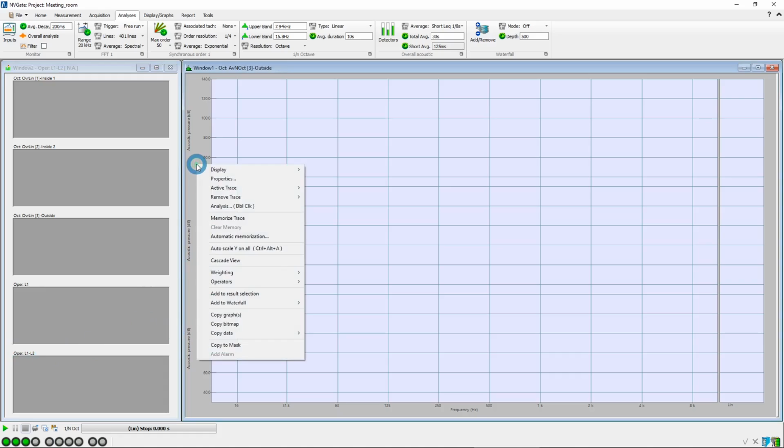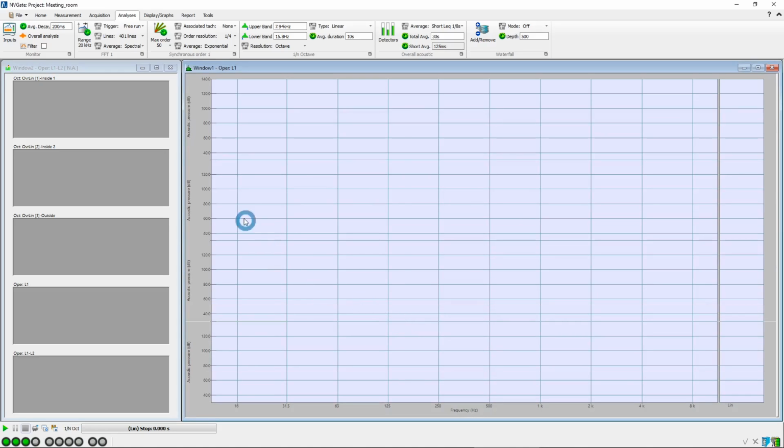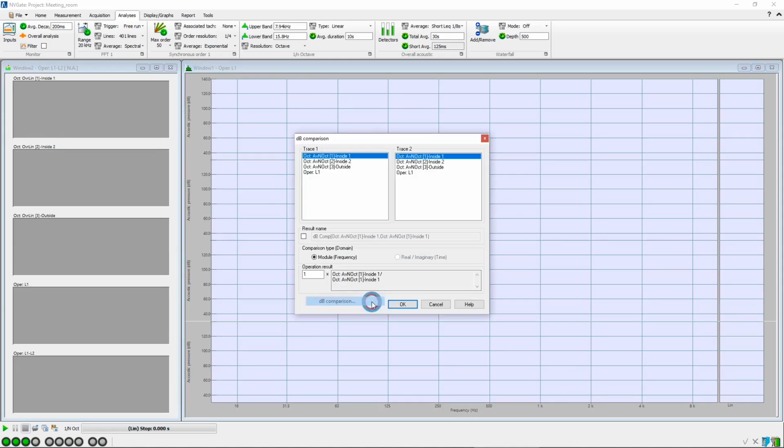Now we create exactly the same operators for the spectra window. First, a quadratic average of the inputs 1 and 2, naming the operator also L1. And then a decibel comparison to compute the level difference between L1 and L2, also named L1-L2.